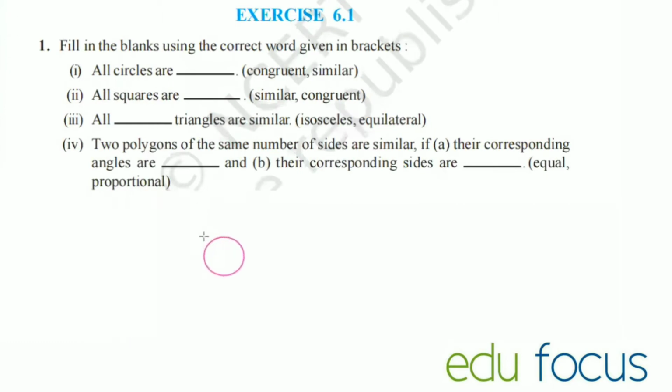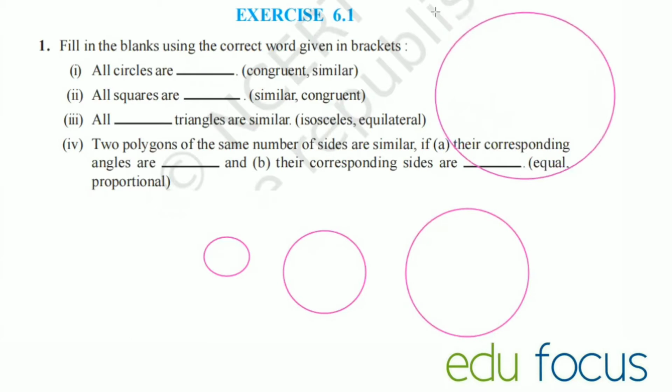This is a circle. This is another circle. This is another circle. And this is another circle. They are not congruent. Just by looking at them, we can say they are not congruent. What is congruent? The meaning of congruent is they are of the same size. Everything is the same. For example, these triangles are congruent.